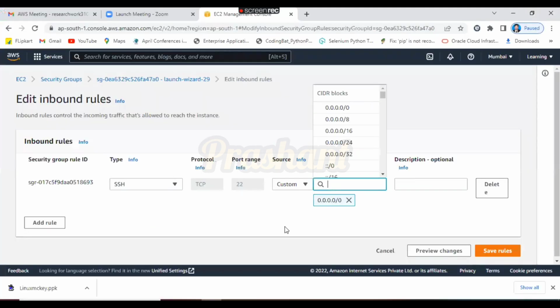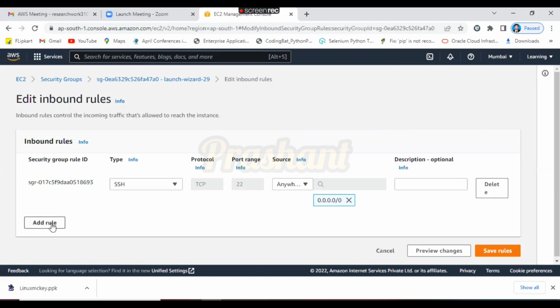So for simplicity, just select 0.0.0.0/0. Once we learn VPC after 4, 5, 6 sessions, I will ask you the question, what is 0.0.0.0/0? And then I will start to explain the other CIDR things. So now you remember 0.0.0.0/0 means we are allowing all the traffic. Got it? Yes. The first SSH rule we have added.